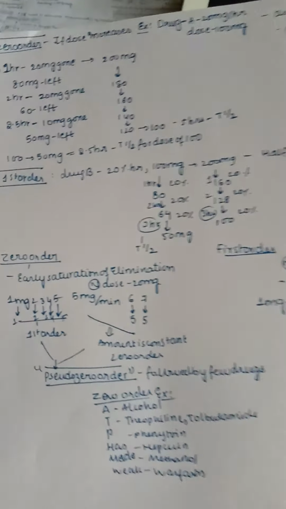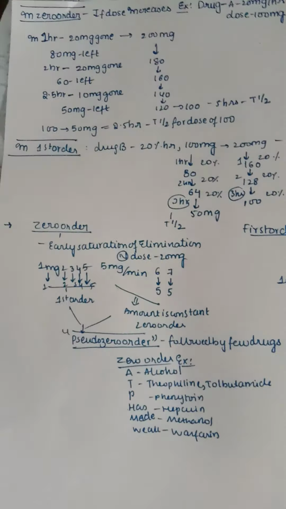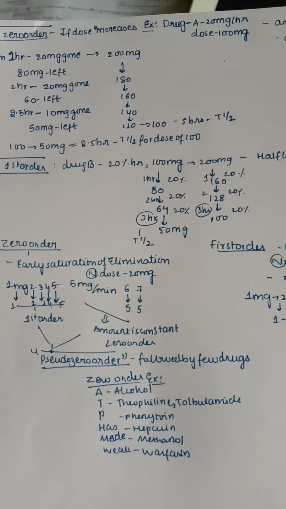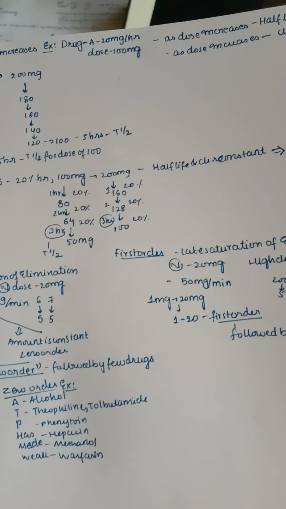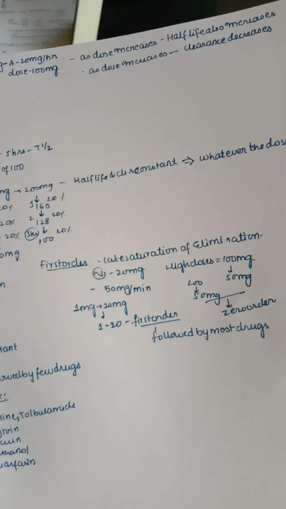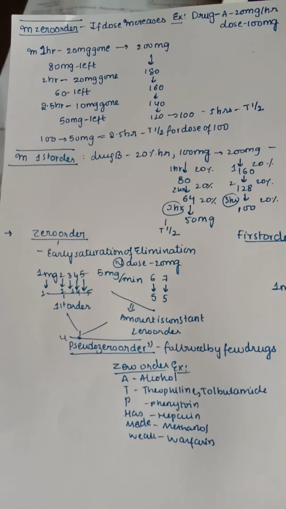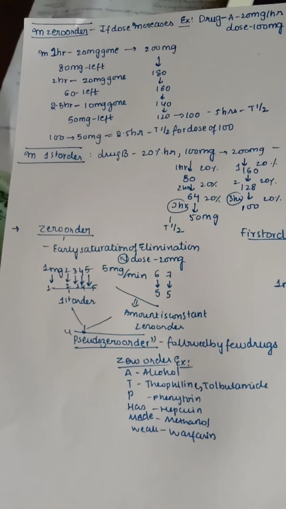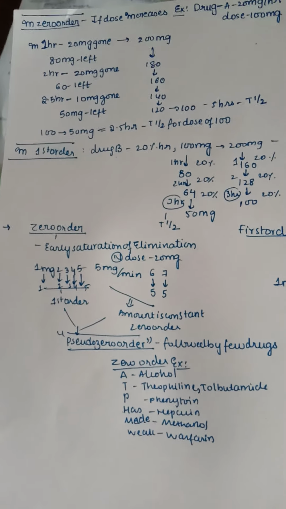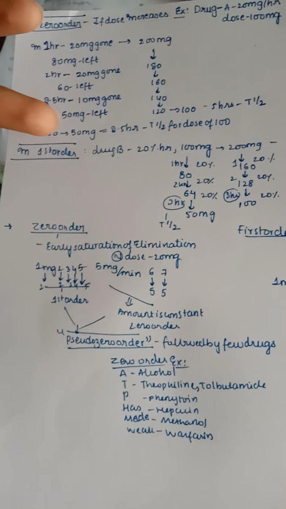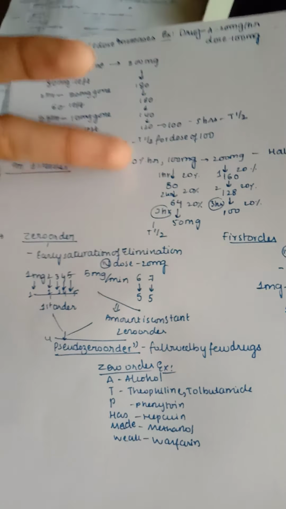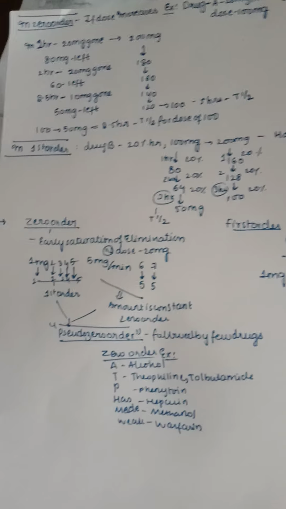Now let us check out some examples of zero order and first order. In zero order, if the dose increases, for example a drug A of 20 milligram per hour, then a dose of 100 milligrams. As the dose increases, the half-life also increases, and as the dose increases, the clearance decreases, because the dose is inversely proportional to clearance. So for example, in 1 hour 20 milligrams is gone, then 80 milligrams is left. So like this, the half-life increases. You can see the half-life is 5 hours for 150 mg, and we have 2.5 hours of half-life for the dose of 100 milligrams.